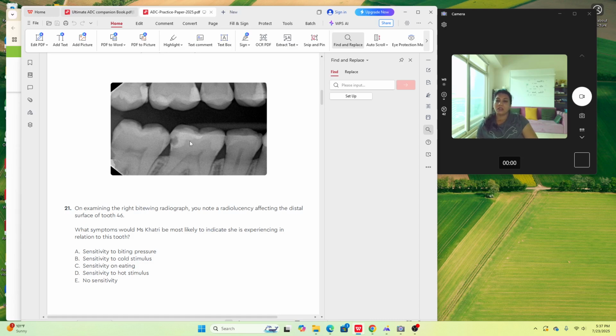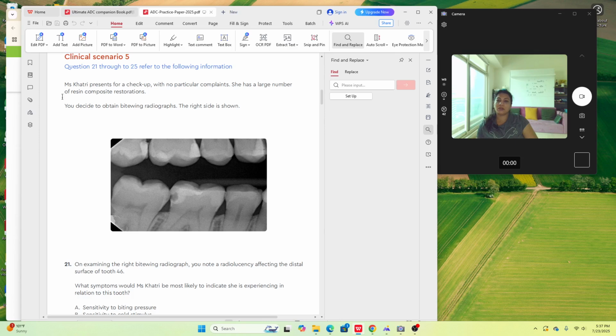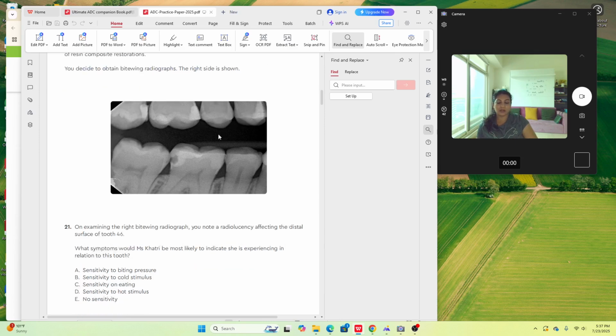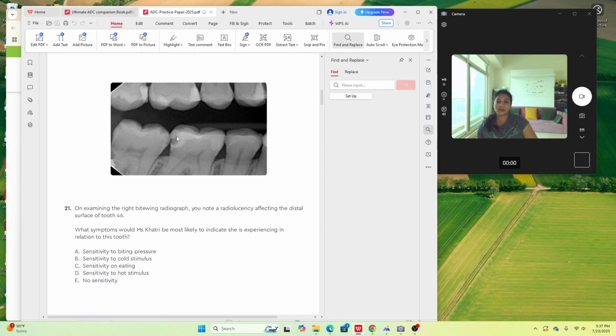Okay. Now let's just see this tooth. First of all, what did the patient say? No particular complaint. So she's not given any symptoms. Secondly, when you see this radiolucency, you see there is a composite filling done, and this radiolucency is still within the composite restoration. It's not going in the dentine, because there is no communication between the exposed tooth structure and the dentine.